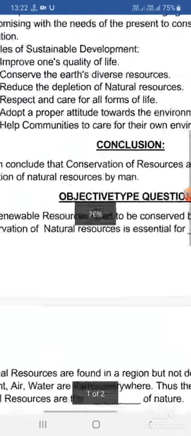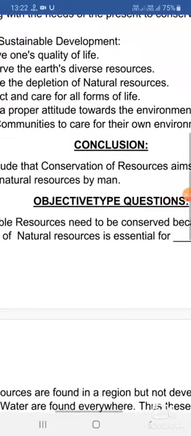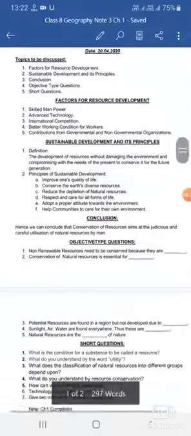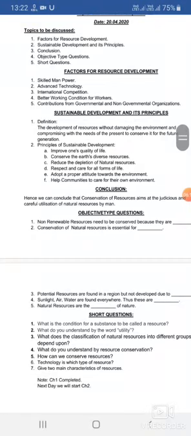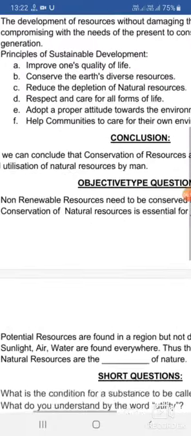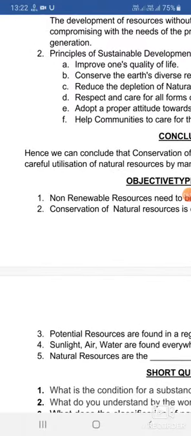And lastly, we have to help the communities to care for their own environment. There are many tribal societies who are directly depending upon the environment. So when we are destroying the environment, those communities' survival is also at stake. So we have to help those communities to keep the environment in its normal condition. So these are the principles of sustainable development.